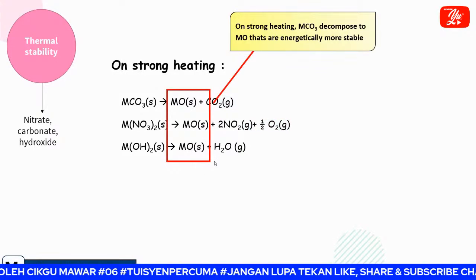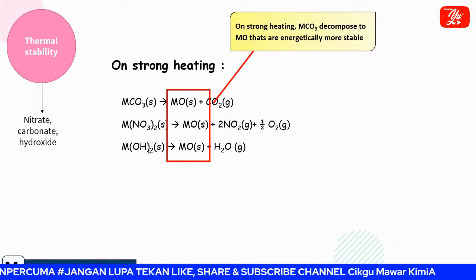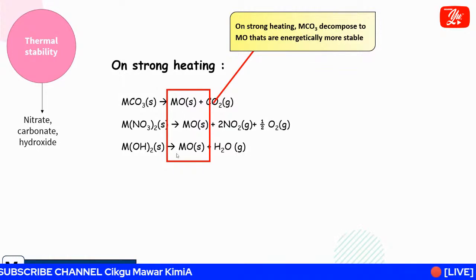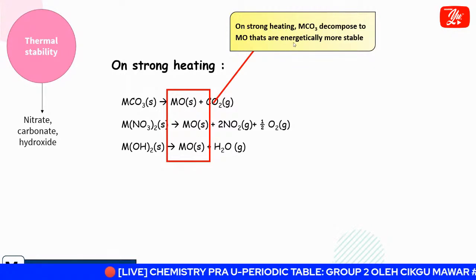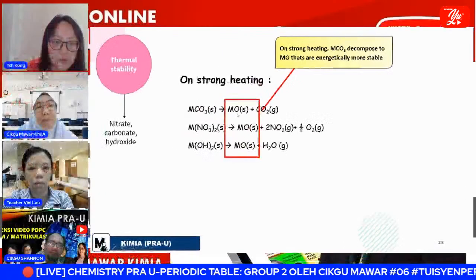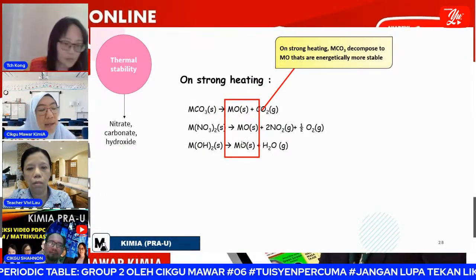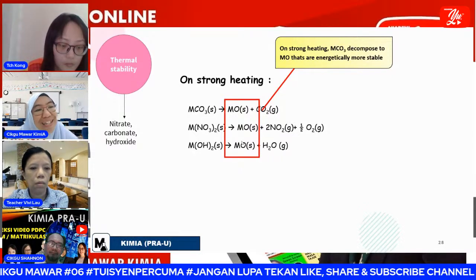So on strong heating, you can see that all the carbonate, nitrate, and hydroxide compounds decompose to oxide of group 2 compound, which shows that MO, the oxide compound, is energetically more stable. Usually when it forms another product, that product is more stable than its reactant.